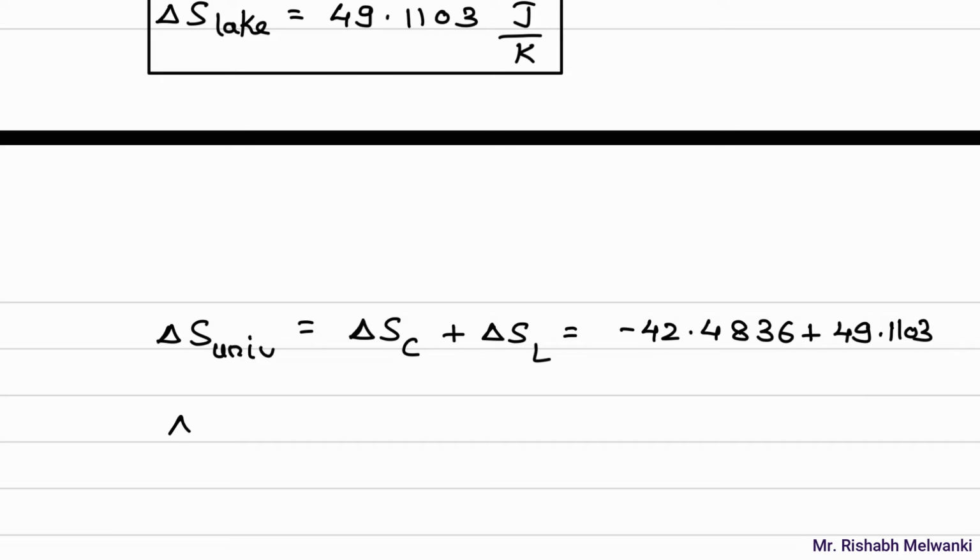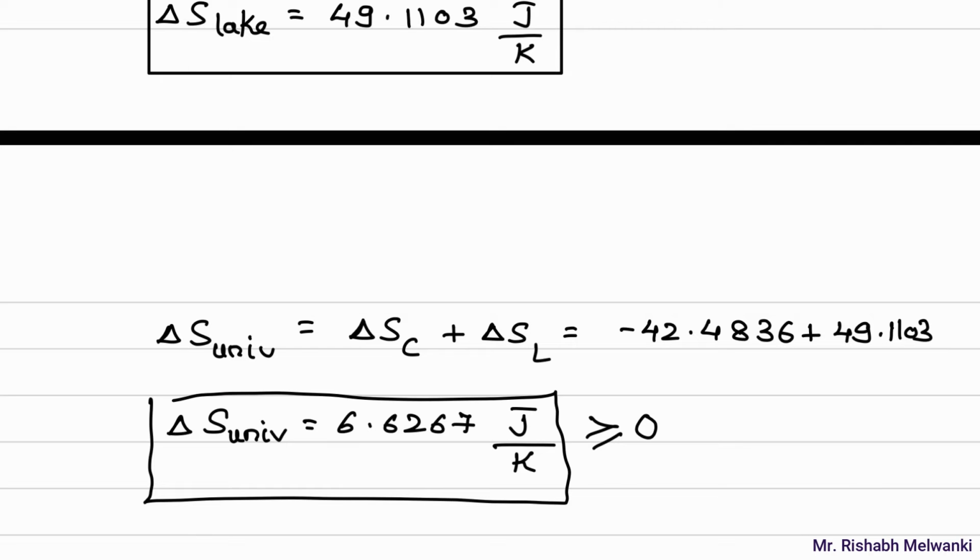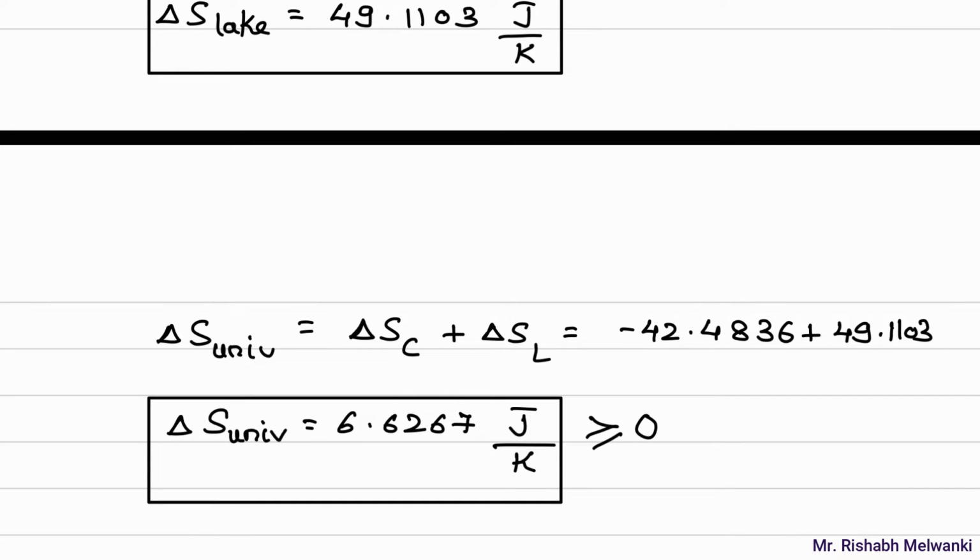So delta S of universe for case A will be 6.6267 joule per Kelvin, which is greater than or equal to 0. So this answer is correct. This is the answer for case A.